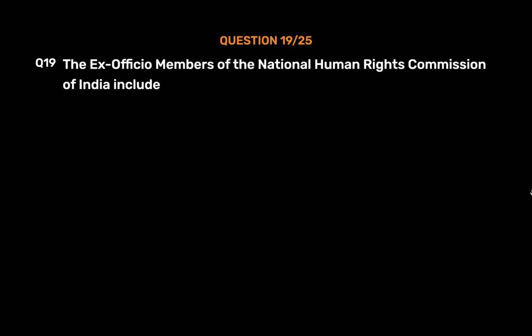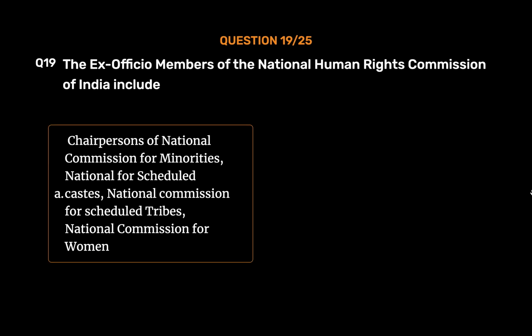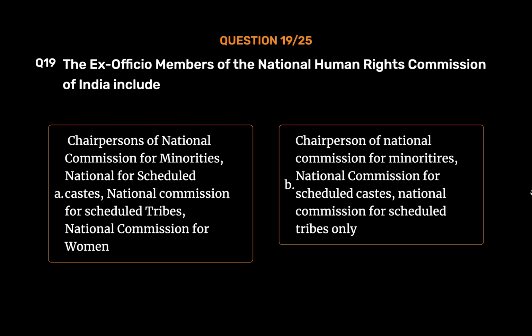Question number 19. The ex officio members of the National Human Rights Commission of India include: Option A. Chairpersons of National Commission for Minorities, National Commission for Scheduled Castes, National Commission for Scheduled Tribes, National Commission for Women. Option B. Chairperson of National Commission for Minorities, National Commission for Scheduled Castes, National Commission for Scheduled Tribes only.